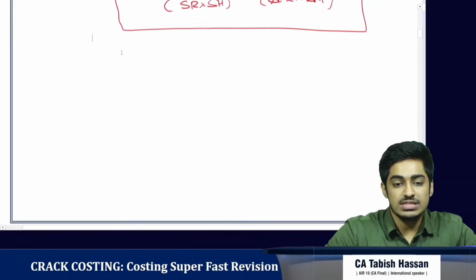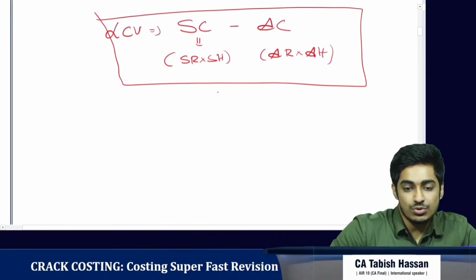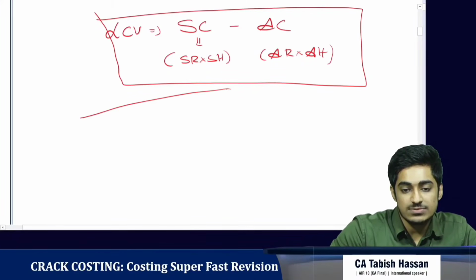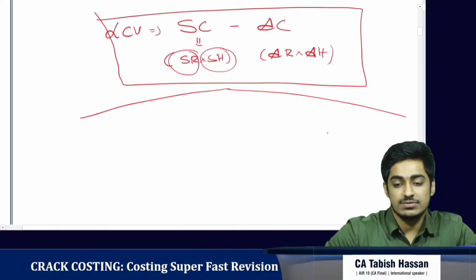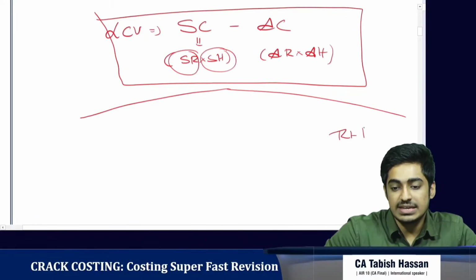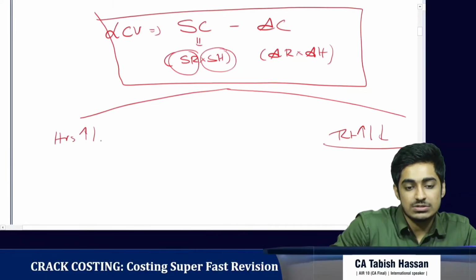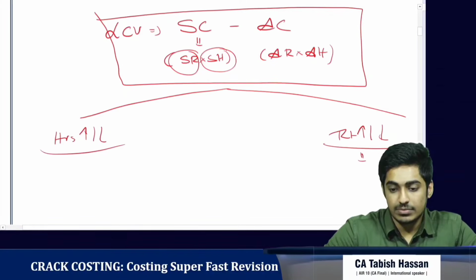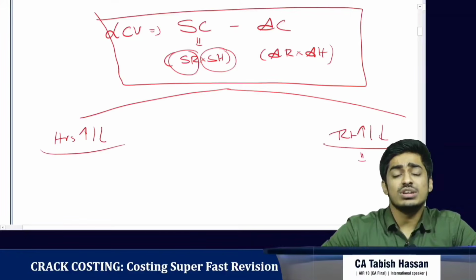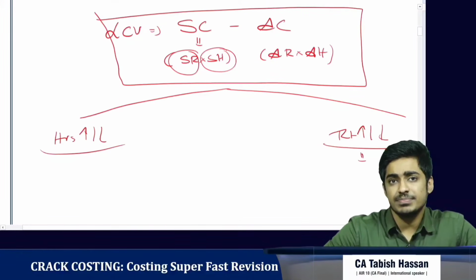Okay. So this can be again due to two reasons, which is visible here. First, the rate has changed, or the hours have changed. First thing, the rate has either increased or decreased, or second, the hours have either increased or decreased. Clear? So if the rate has increased or decreased, who is responsible?